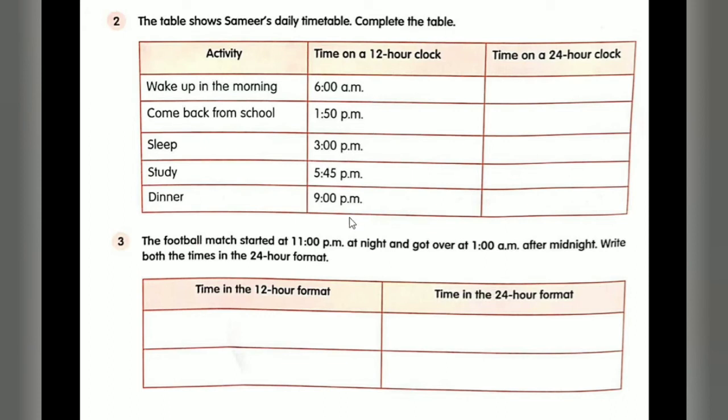So we have to complete the table. The activities are given, the time on the 12-hour clock is given, and we have to write the time in the 24-hour clock. In this space you have to write the time in the 24-hour clock. Question number 3: the football match started at 11 p.m. at night and got over at 1 a.m. after midnight. Write both the times in the 24-hour format. So you have to write the time in the 24-hour format as it is 11 p.m. and 1 a.m.